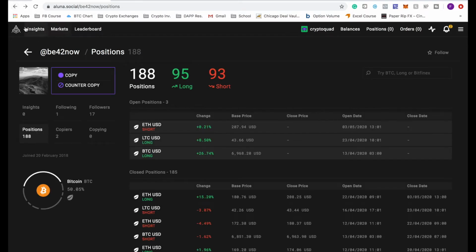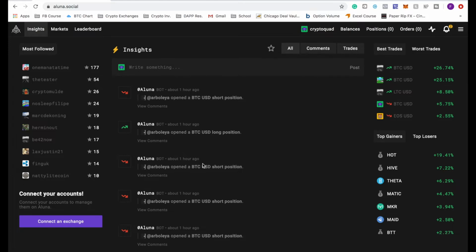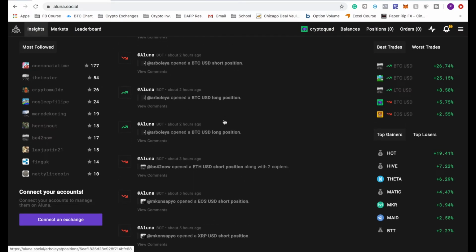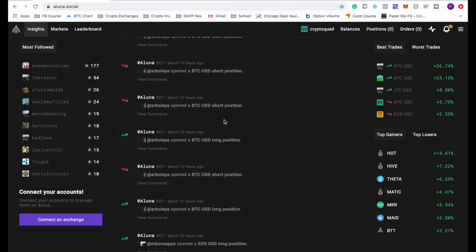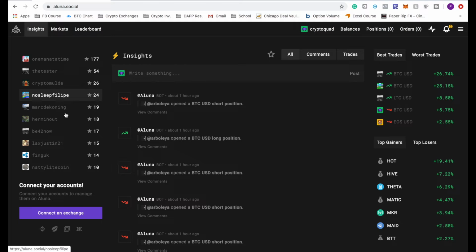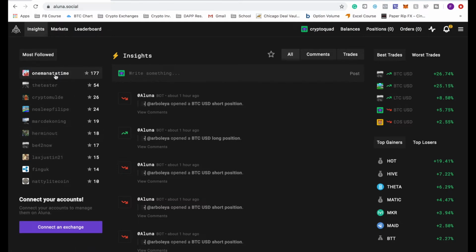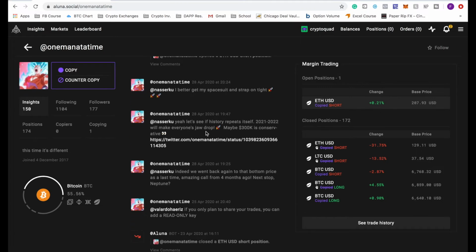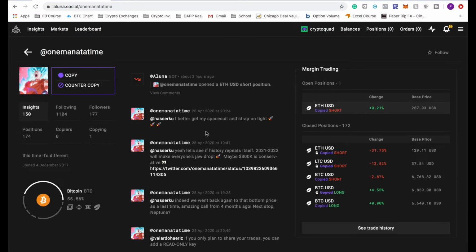And if you go to the main thing, they have this whole main forum right here on the insights page, and you can see everyone who's taking positions, and you can just trade using that information. And I think these are the most follows, one man at a time. They're constantly talking about it, which is like an awesome social platform.